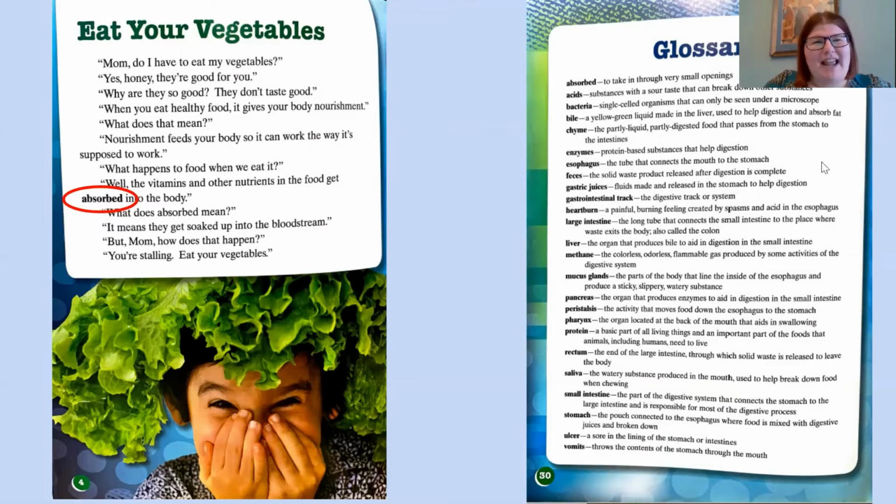Miss L told us it's in ABC order, so I see it's ABS. Oh, there it is. It's the very first one. Absorb. Let's read that together. To take in through very small openings. So something gets taken in through very small openings.